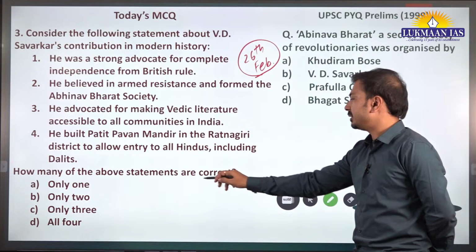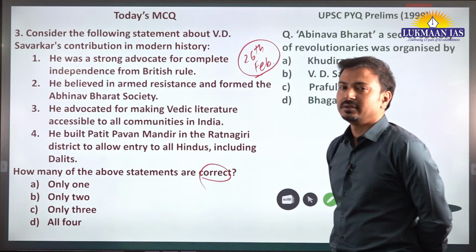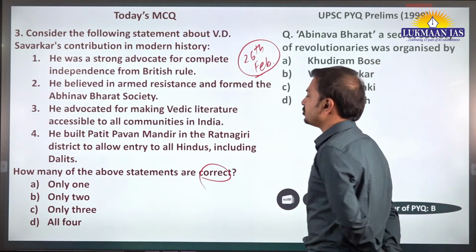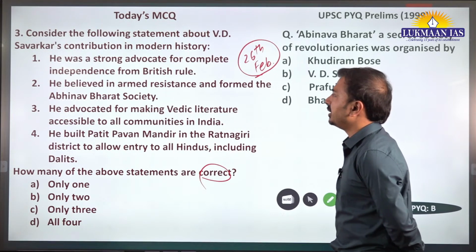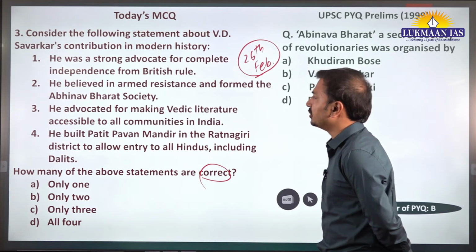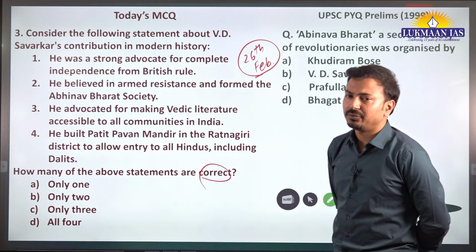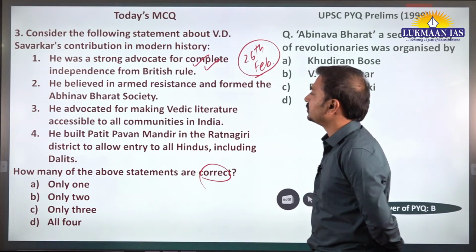We have to identify the number of correct statements. What should be the answer? Pretty straight statements are there, but you should know some factual information. He was a strong advocate for complete independence from British rule. We know that he was very rebellious, a staunch advocate of complete independence from the start itself. So this one is correct.